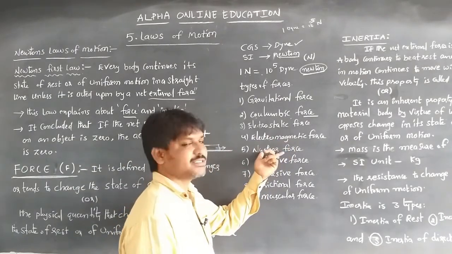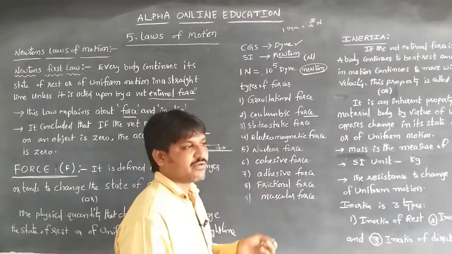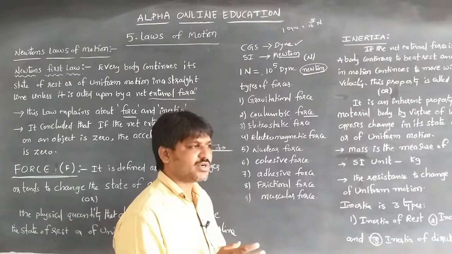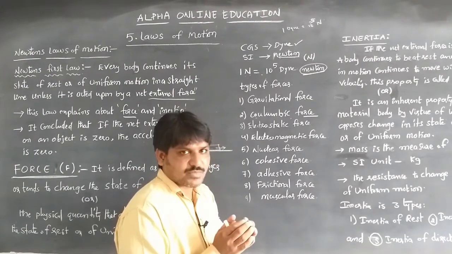Nuclear force: whenever protons, neutrons and electrons are acting on the body, all the protons having positive charge also stay in the nucleus.